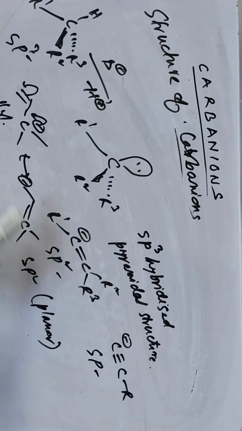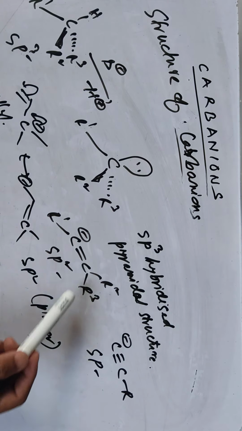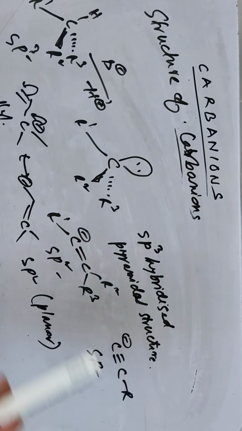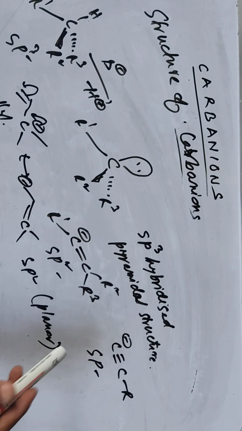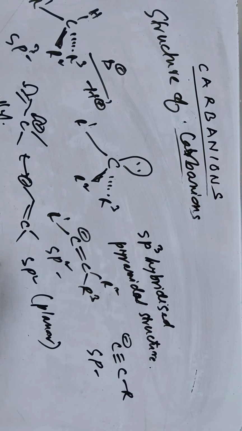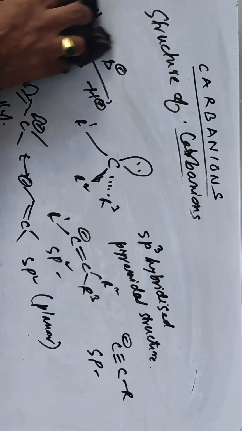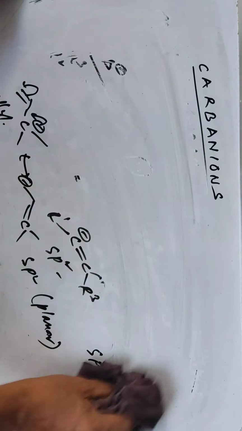So there are some deviations in the case of vinyl, styrenic, and allylic carbanions, which can be sp2 hybridized. I'm giving these examples to show they can deviate from the general structure. So generally carbanions are sp3 hybridized pyramidal structures. Now let's come to the stability of carbanions.